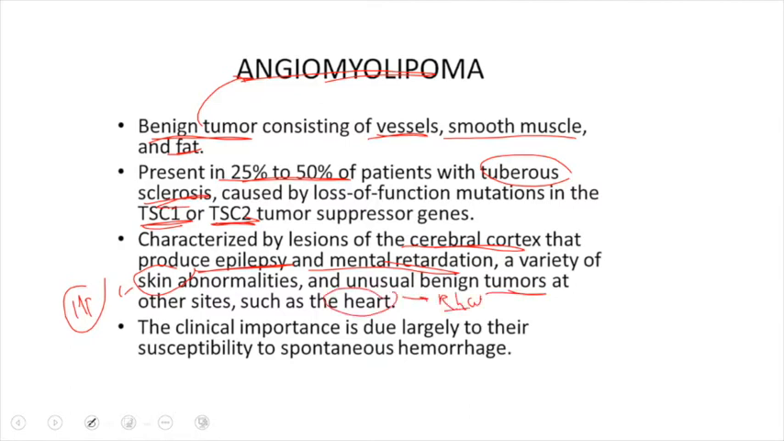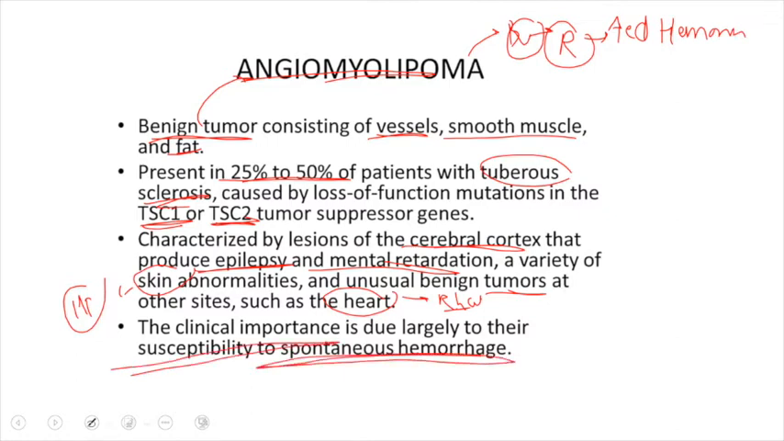And the only reason why I am telling you about this tumor is that angiomyolipoma has a blood vessel component, and this blood vessel component tends to rupture, and because of this, it will manifest with massive hemorrhage within the abdomen. So it has an increased risk of hemorrhage, right? So a patient has a susceptibility to develop spontaneous hemorrhage in angiomyolipoma.